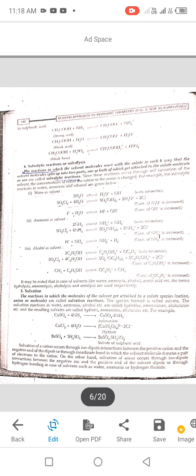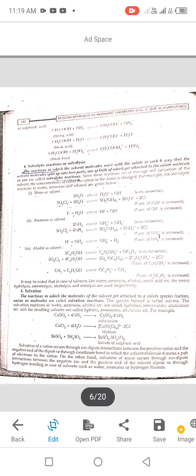The solvation reactions in water, ammonia, alcohol, etc. are called hydration, ammoniation, alcoholation, etc., and the resulting solvates are called hydrates, ammoniates, alcoholates, etc. For example, CuSO4 + 4NH3 gives CuSO4·4NH3, CuCl2 + 4H2O gives [Cu(H2O)4]2+ + 2Cl-, BaSO4 + 3H2SO4 gives BaSO4·3H2SO4, a solvate of sulfuric acid.